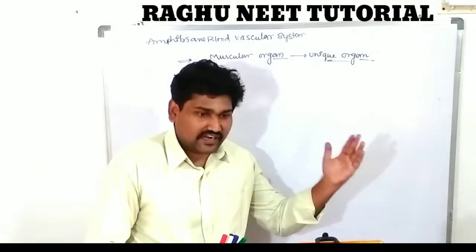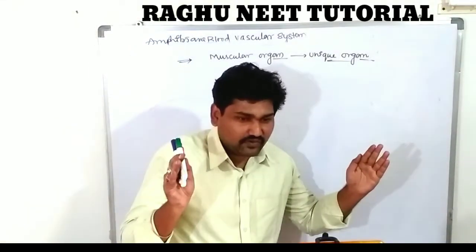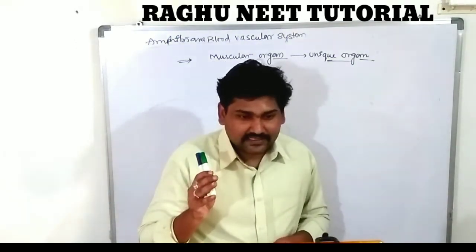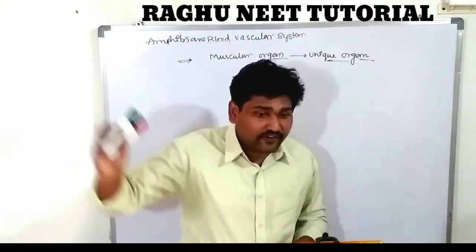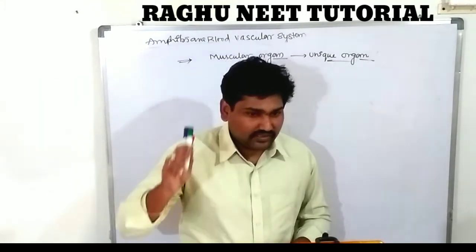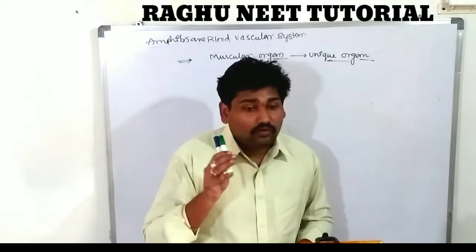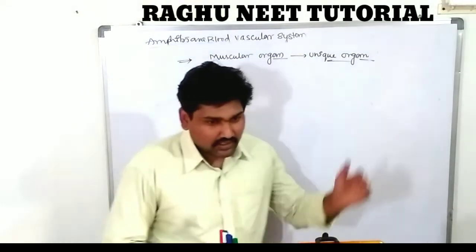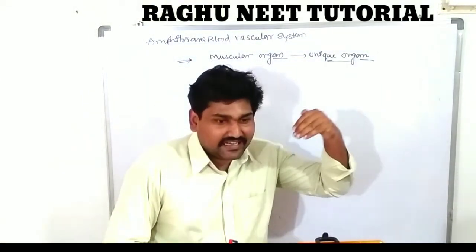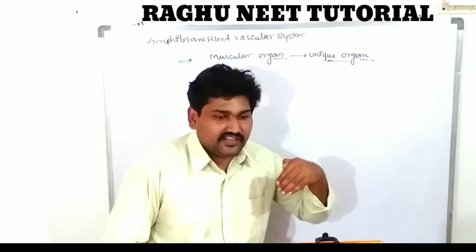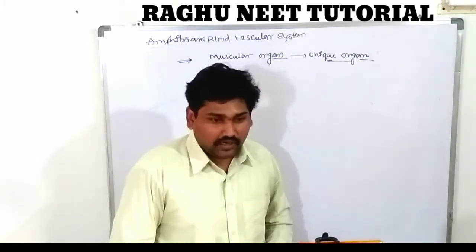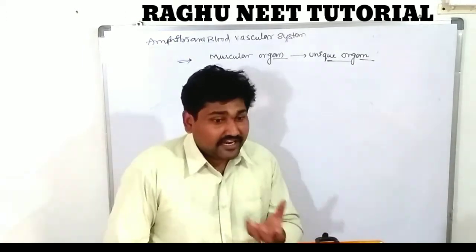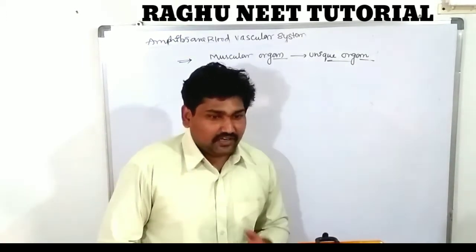The right one contains the sinus venosus. The left one contains the conus arteriosus. The conus arteriosus carries oxygenated blood from the lungs. So the sinus venosus releases deoxygenated blood directly into the right chamber of the heart. So the right chamber of the heart contains deoxygenated blood, and the left chamber of the auricles contains oxygenated blood.